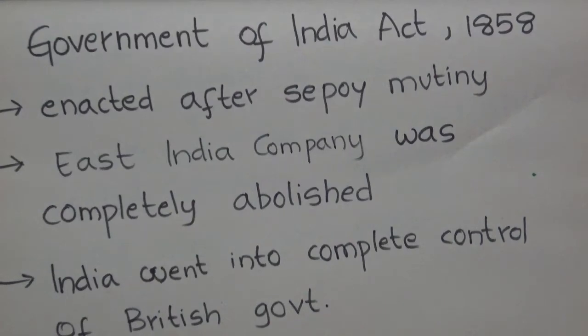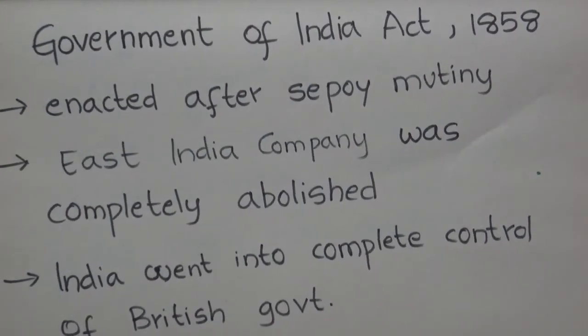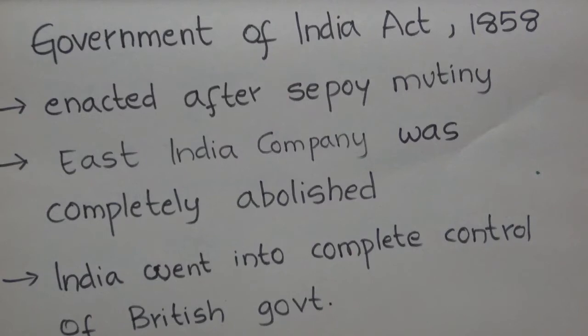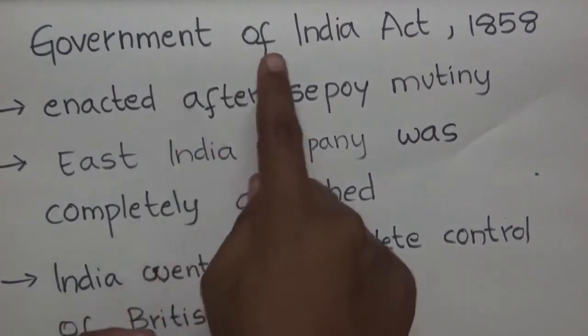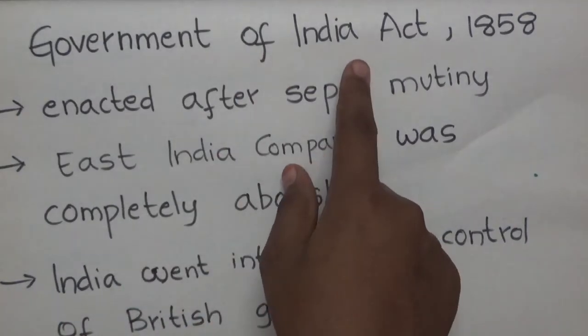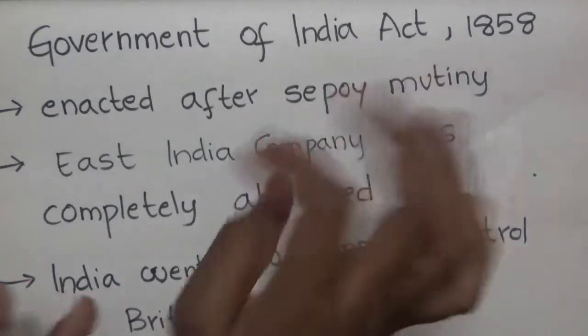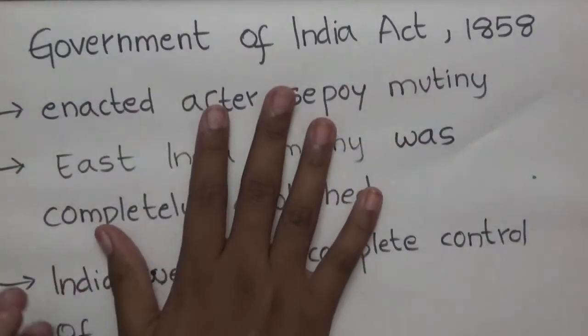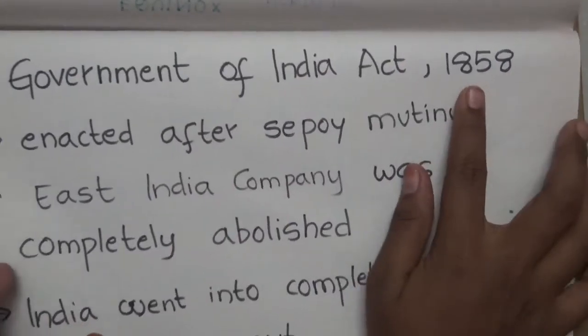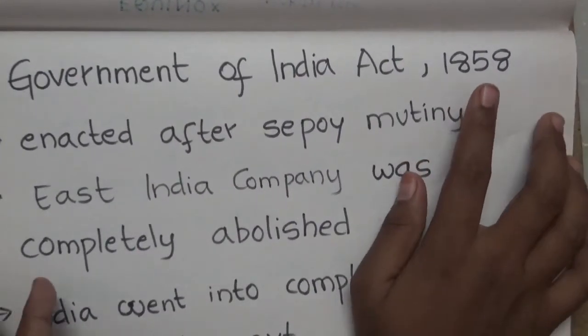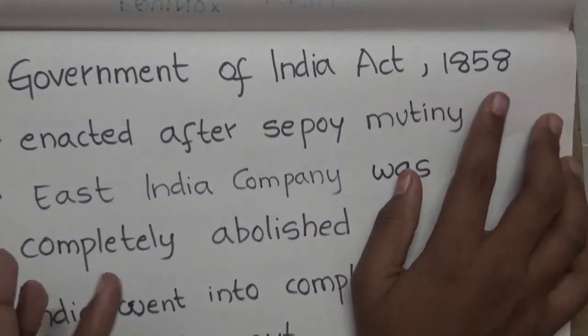Hello students, in this video we are going to learn Government of India Act 1858. This Government of India Act is also known as Crown's Rule. The background of this 1858 Act is that in 1857 the Sepoy Mutiny took place.